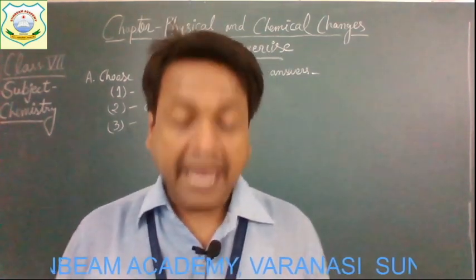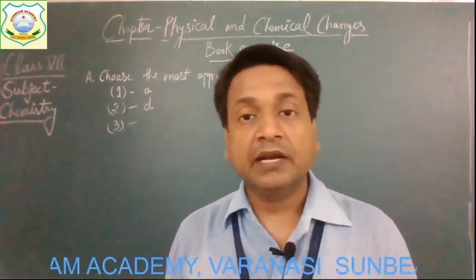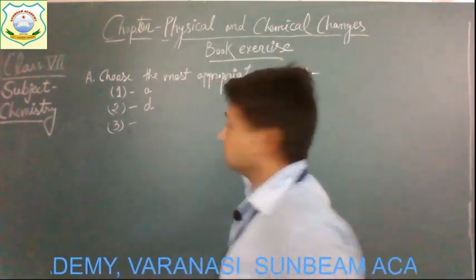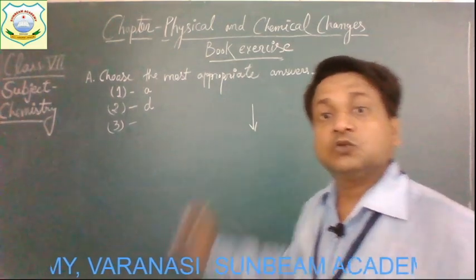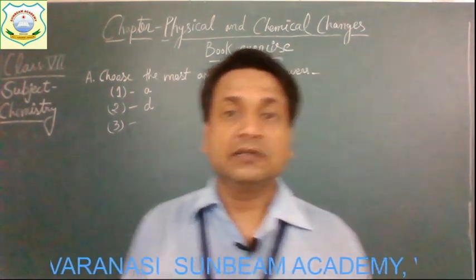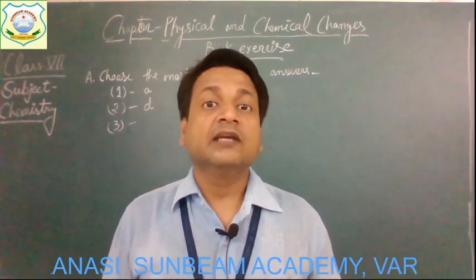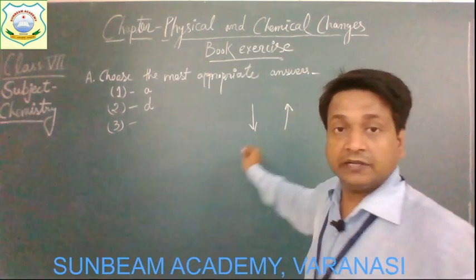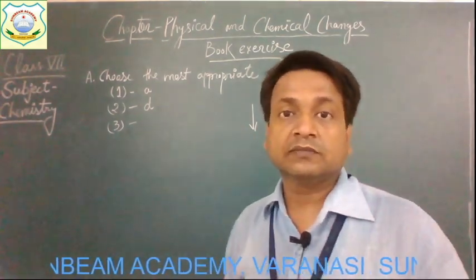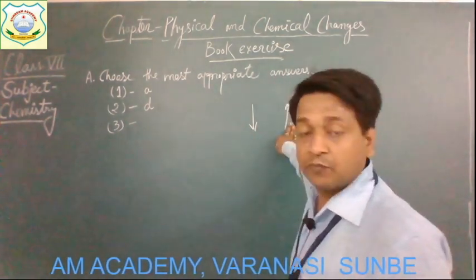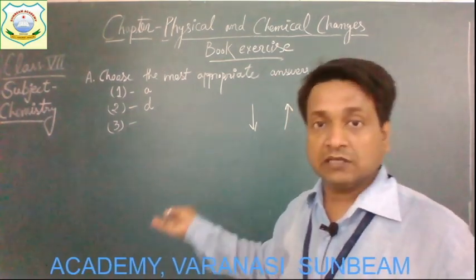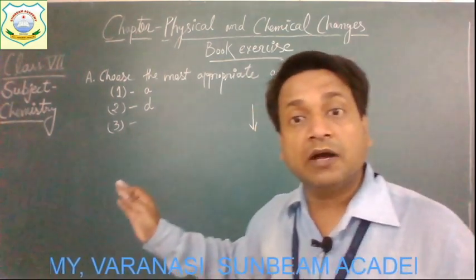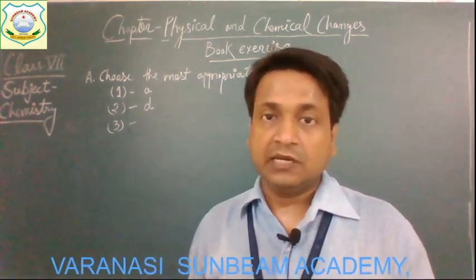Now question number 3: an arrow pointing downwards in a chemical reaction shows what? Children, remember we have explained that the arrow which points downward and the arrow which points upward have certain meanings. The arrow which points upward means a gas is produced, that is, evolution of a gas, and the arrow pointing downwards means formation of a precipitate.